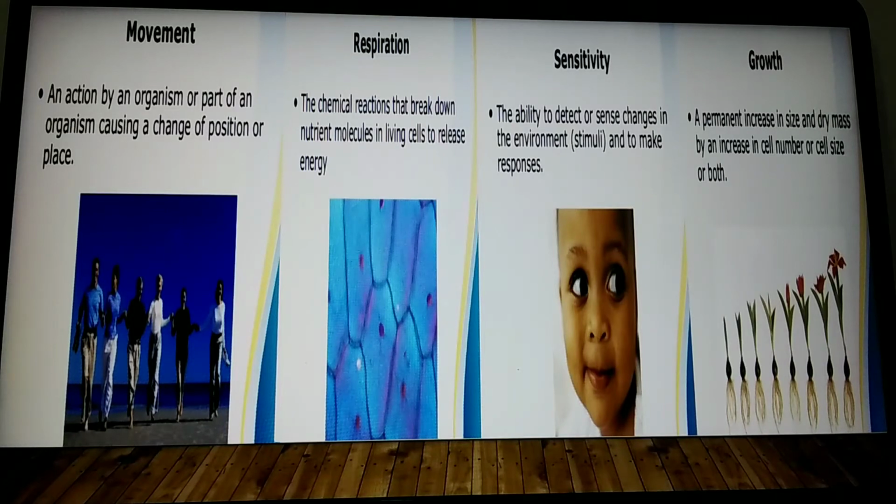Next, growth. See, a permanent increase in the size or mass of a body by an increase in the cell number or cell size or both is called growth. Now, a permanent increase in size and dry mass by an increase in cell number or cell size or both at a time is called growth. Now, for example, when you are in the first class, whatever shirt you wore, can you wear it now in class 6th? No, because you have grown. This is called size and shape change in the living organism, which is nothing but growth.